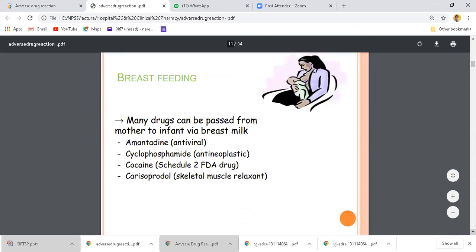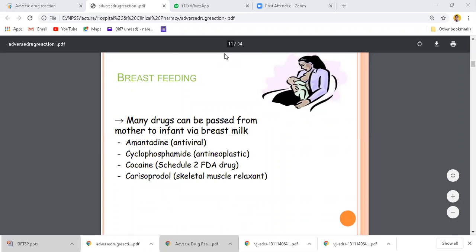In a lactating mother or breastfeeding condition, drug adverse reactions also occur. Many drugs can pass from mother to infant via breast milk.